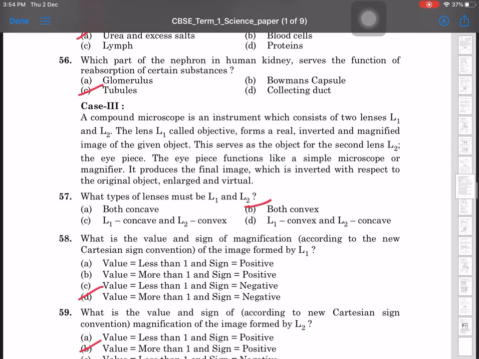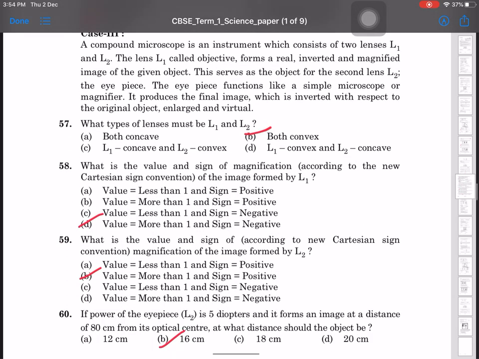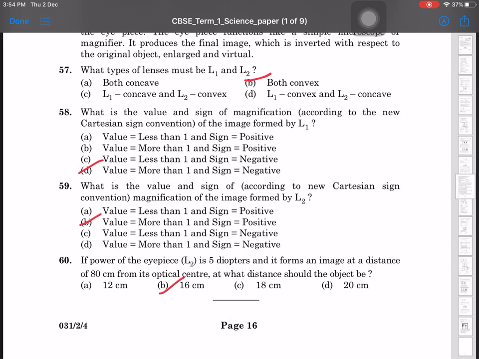What type of lenses must L1 and L2 be? Both convex. What is the value and sign of magnification of the image formed by L1? Value is more than 1 and sign is negative. What is the value and sign of magnification for the image formed by L2? Value is more than 1, sign is positive. If the power of the eyepiece is 5 diopter and it forms an image at distance 80, then the B option will be there, 16 centimeter.